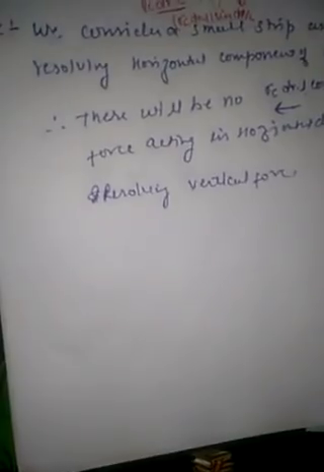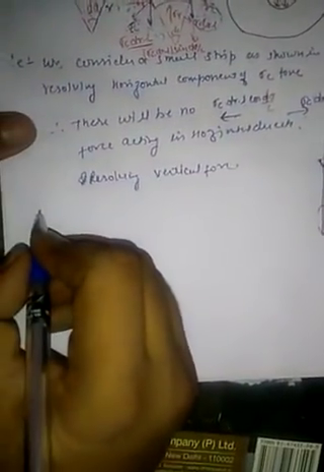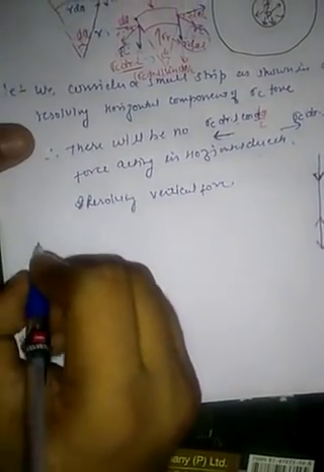Now let me resolve. On the left side we write the downward forces.